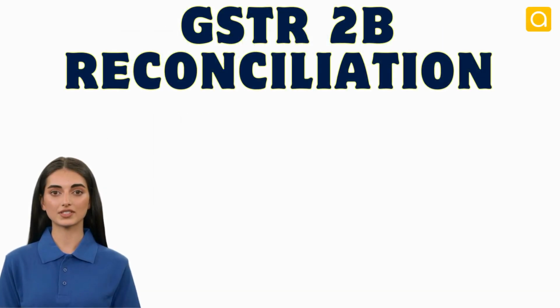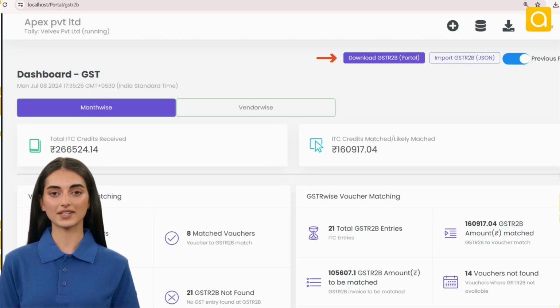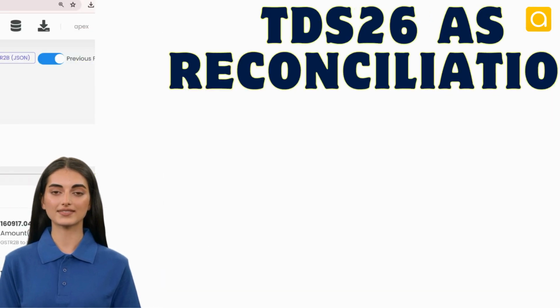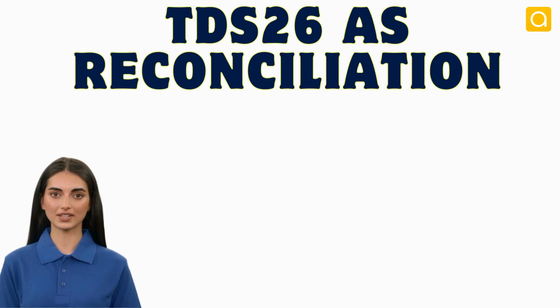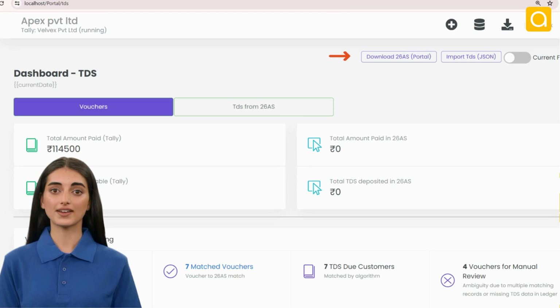With the latest features in GSTR 2B reconciliation, from Alltex you can now download a company's GSTR 2B directly from the portal for reconciliation purposes. Additionally, you can reconcile TDS 26AS directly from the software by downloading the TDS details from the portal for reconciliation.